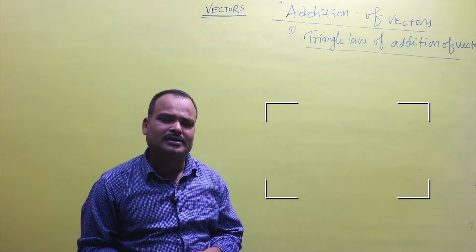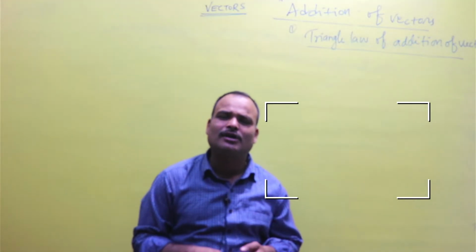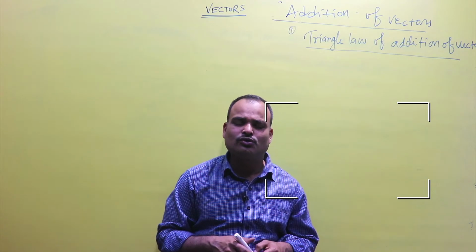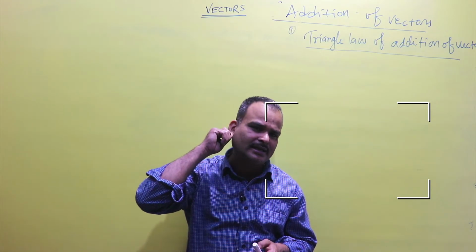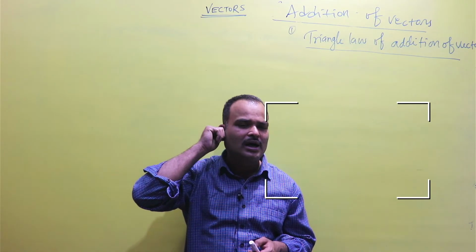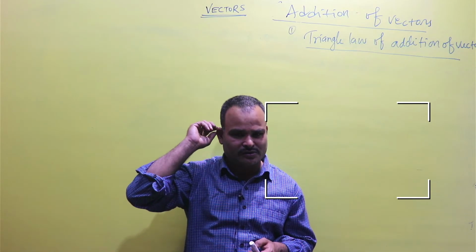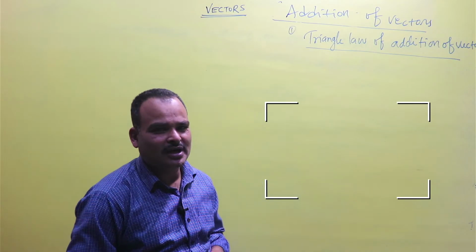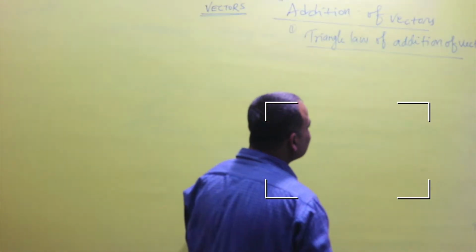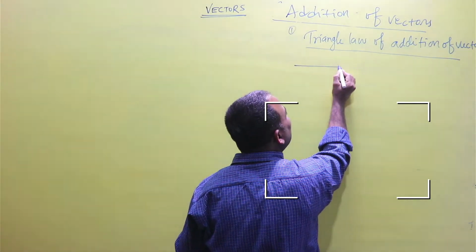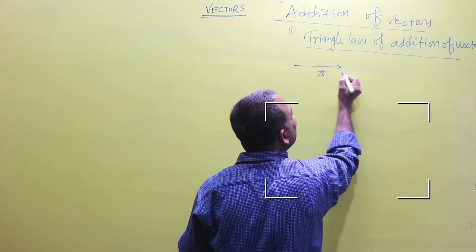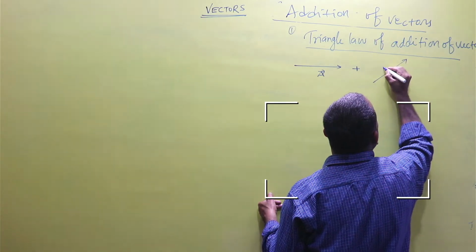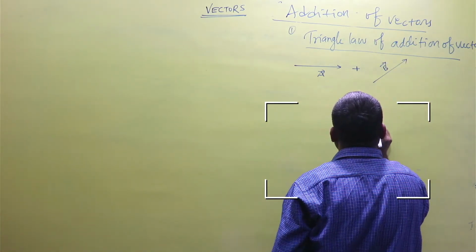Already we know that 3 sides are required to make a triangle. If 2 vectors are taken and added, then a resultant vector is found, and a triangle is made with the help of three sides. Now, given a vector A, you have to add the vector B to the vector A. Then what will be its resultant?